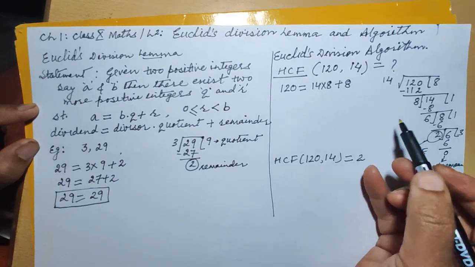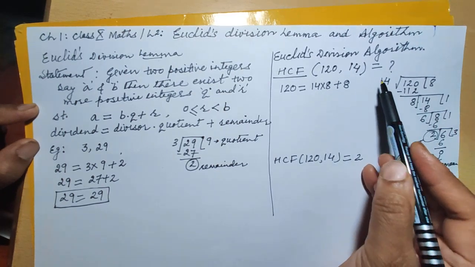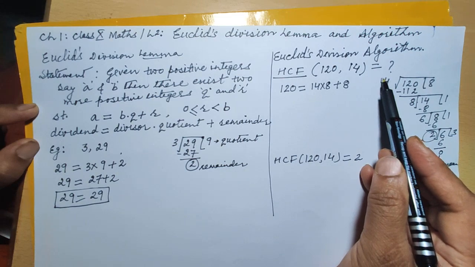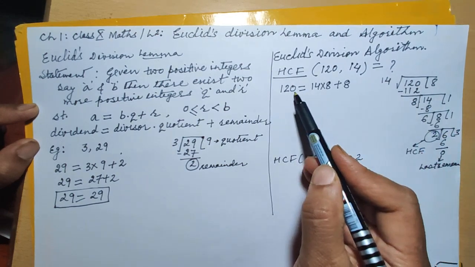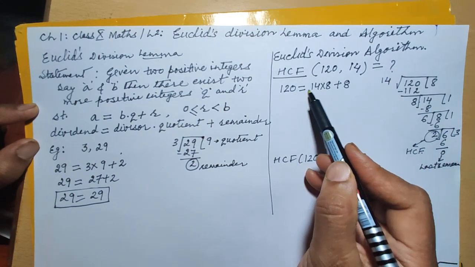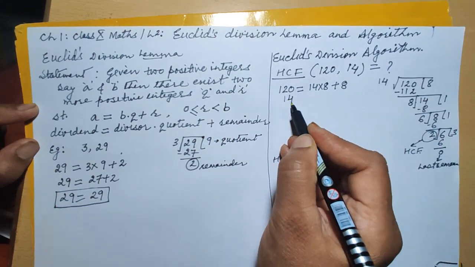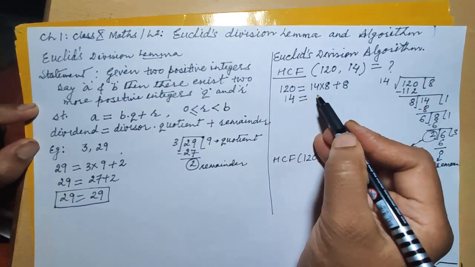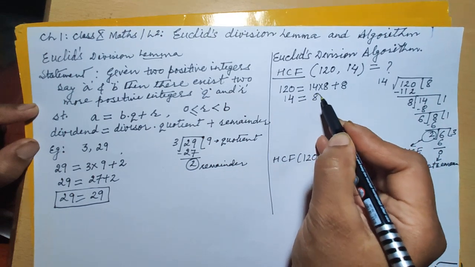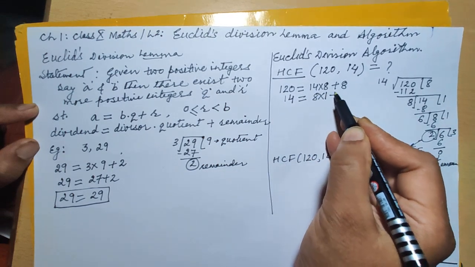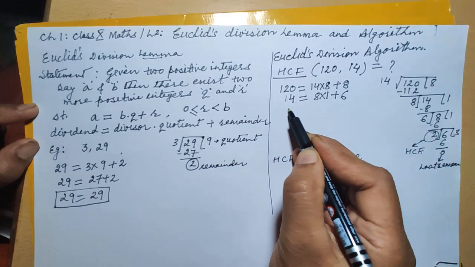Right? And see what the Euclid division algorithm we are applying here is. Firstly, we are applying Euclid's division lemma for this first set. Secondly, now 14 becomes your dividend and 8 becomes your divisor, 1 becomes the quotient and 6 is the remainder.